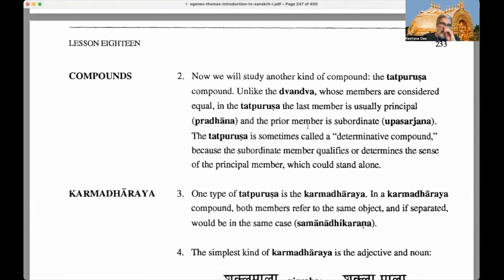Okay, so now let's talk about compounds. Now we'll study another kind of compound. What did we study before? We studied dvandva compounds, right? Dvandva compounds are where there are two aspects of the compound, or two words in the compound, and they were of equal importance. Now we're going to talk about some compounds where the words are not of equal importance. So now we'll study another kind of compound, the Tatpurusha compound. Tatpurusha means that person, right? Tatpurusha compound, unlike the dvandva, whose members are considered equal.